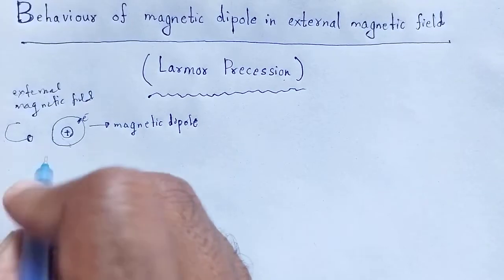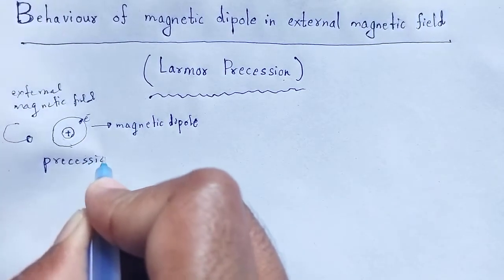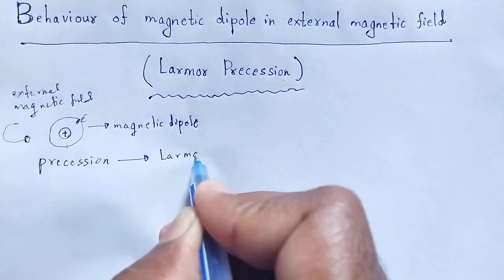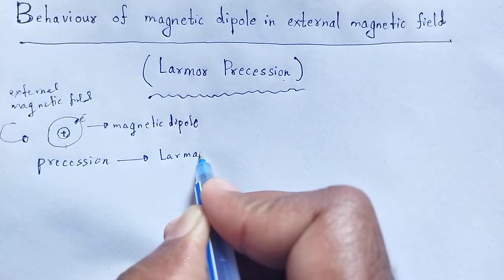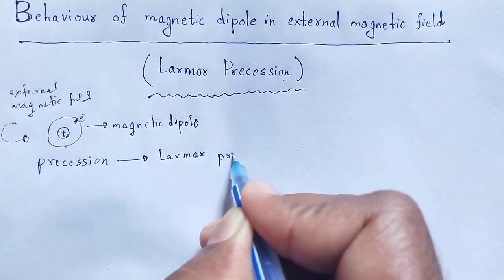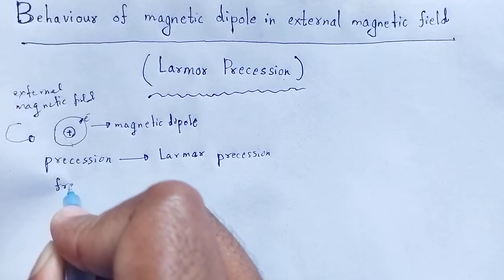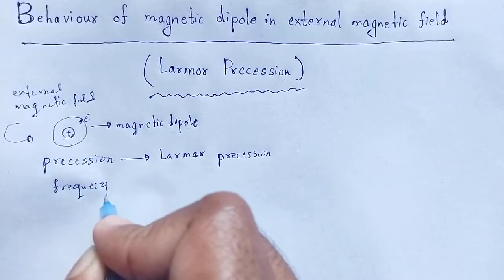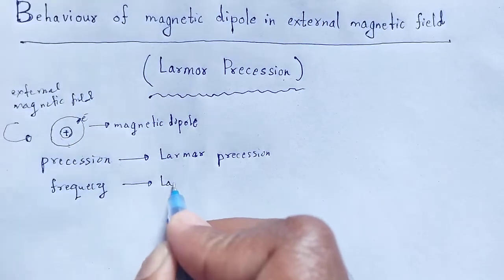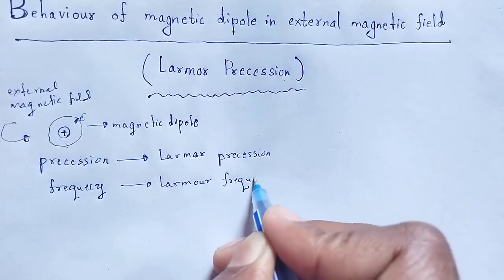So the precession is known as Larmor precession, and the frequency of that precession is known as Larmor frequency.